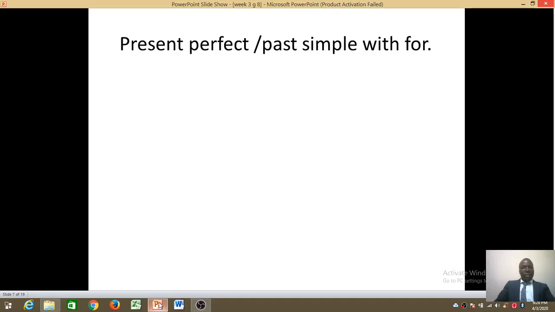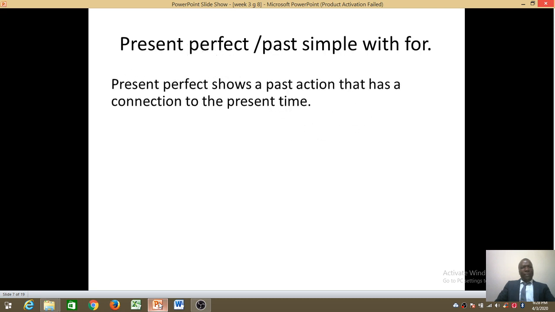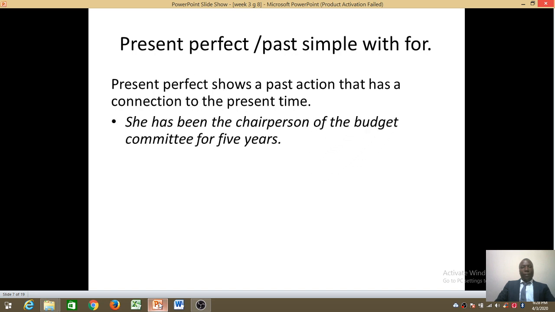We discussed present perfect continuous. In today's lesson, we are still on tenses, but we'll be looking at the present perfect and past simple with "for". Present perfect shows an action that has a connection to the present. For example, she has been the chairperson of the budget committee for 5 years.